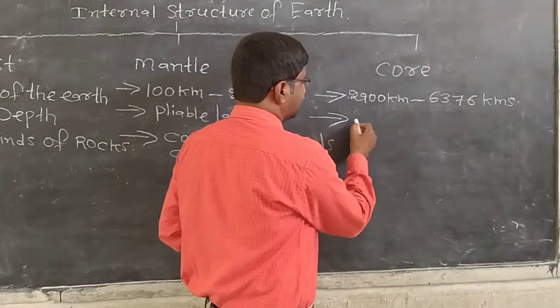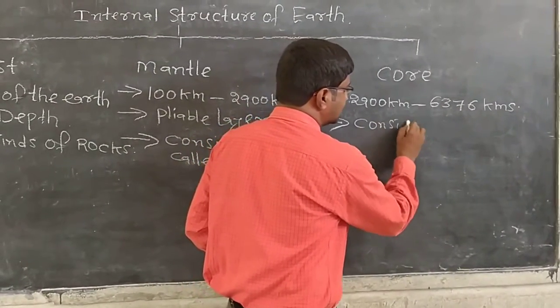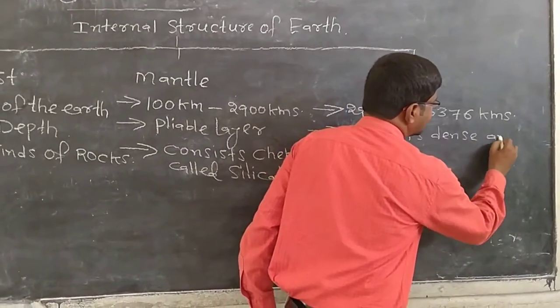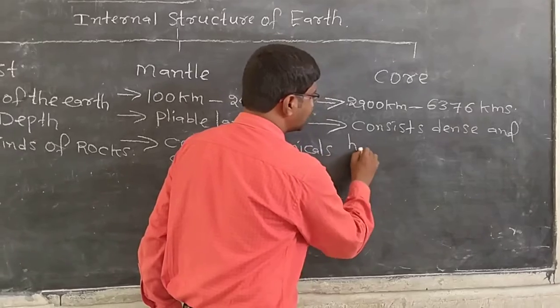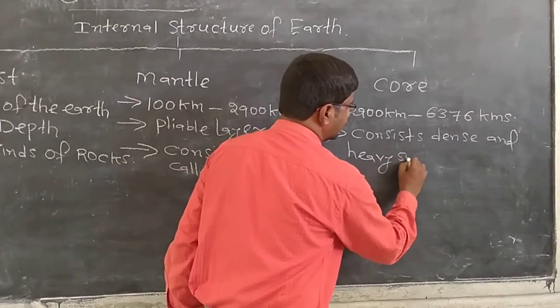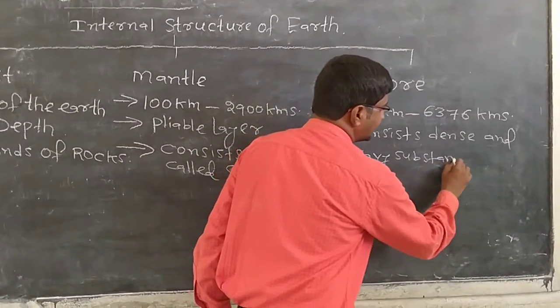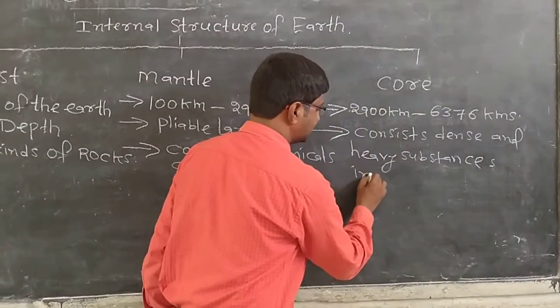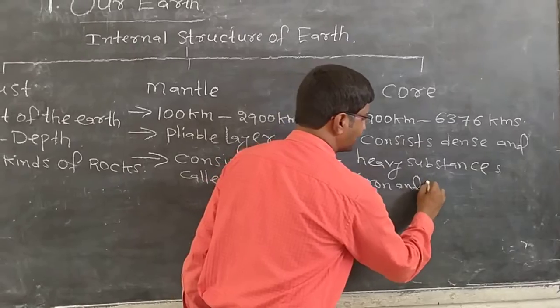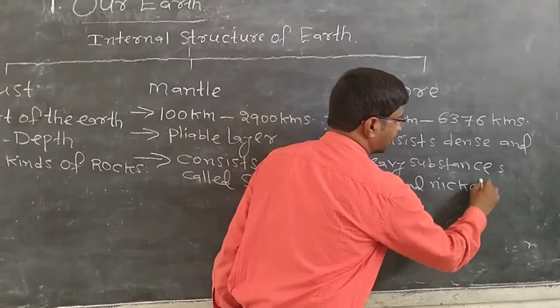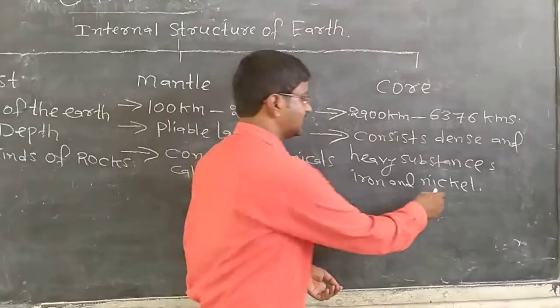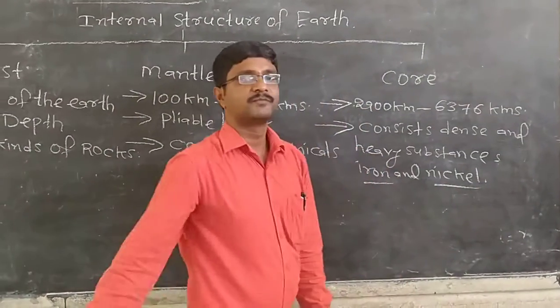What does it consist of? It consists of dense and heavy substances. What are the dense and heavy substances? Like iron and nickel. It consists of dense and heavy substances like iron and nickel.